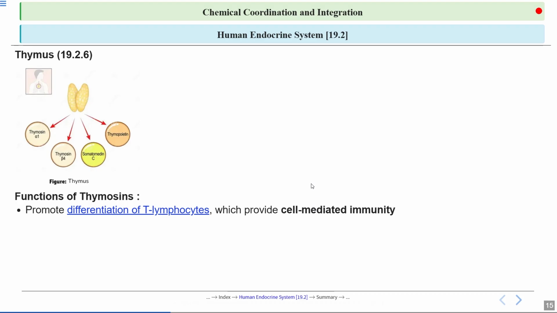Let's talk about functions. It is an important organ in the immune system where T lymphocytes or T cells mature and learn to recognize foreign invaders. In context of cell-mediated immunity, the thymus helps these T cells differentiate into specialized cells that can directly attack infected or cancerous cells. Thus it plays a key role in defending the body against any kind of diseases.